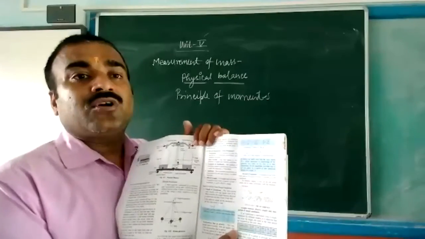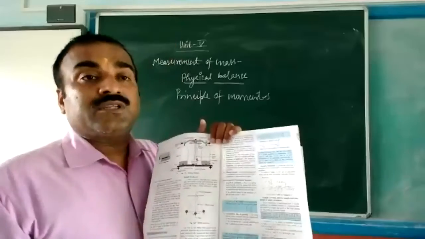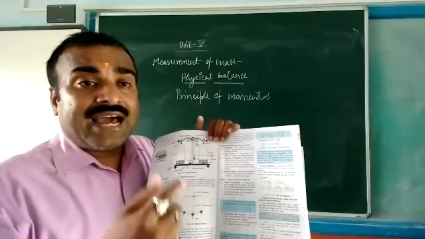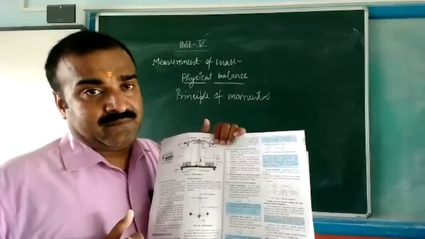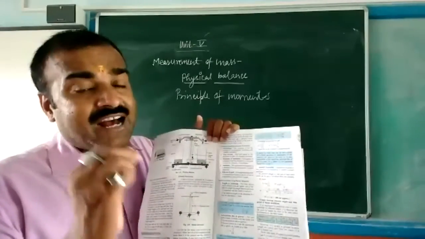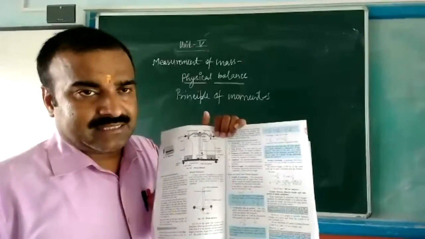But if you go back 20 years, they were using the same physical balance for measuring the mass of gold.